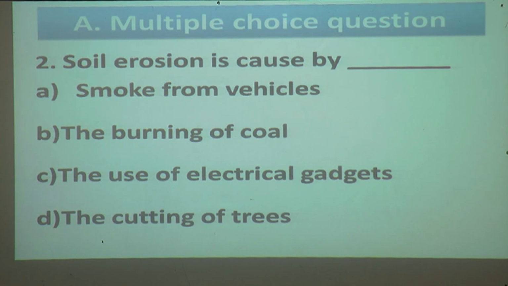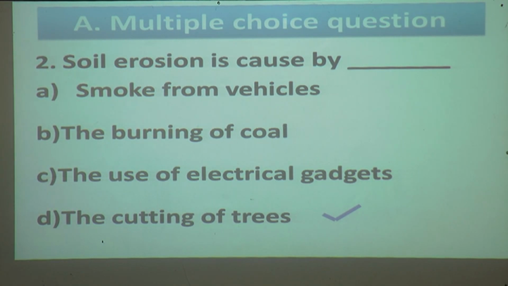Among these, which is the correct one? Smoke of vehicles? No. The burning of coal? No. The use of electrical gadgets? No. The cutting of trees? Yes. The answer is the cutting of trees.